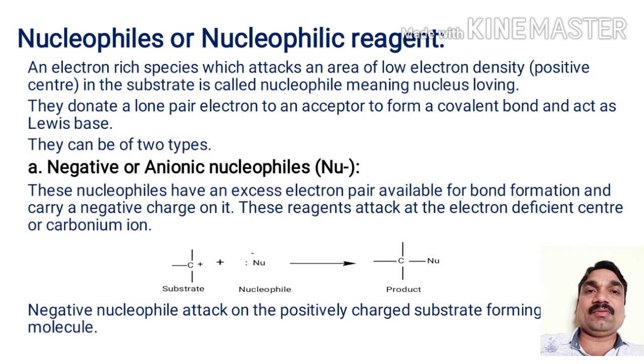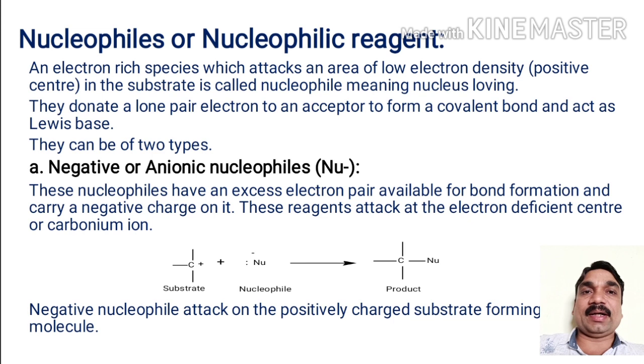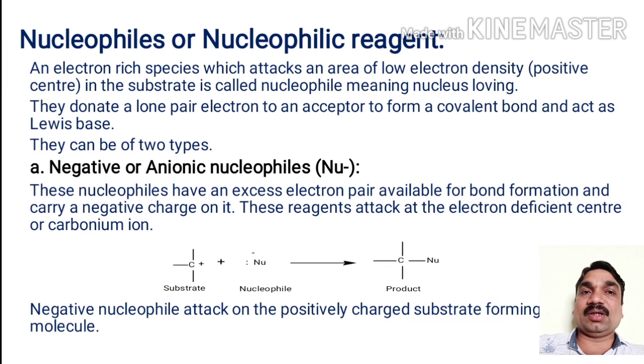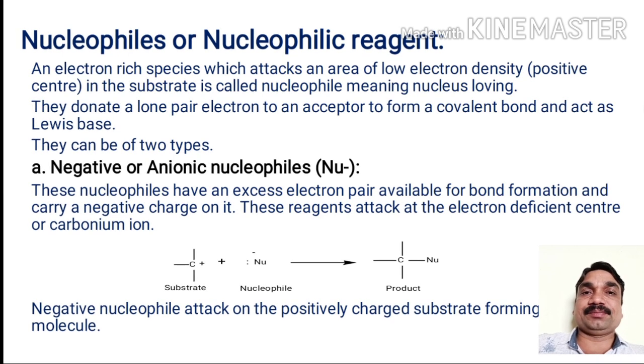Or simply, the nucleophile can be defined as the nucleus loving species. They donate a lone pair of electrons to an acceptor to form a covalent bond and act as a Lewis base. Depending on the nature of the nucleophiles, the nucleophile is again divided into two types. First is the negative or anionic nucleophile, and it is represented by Nu minus.